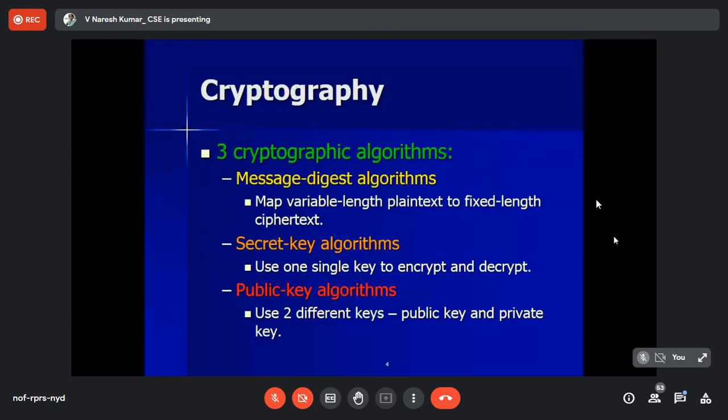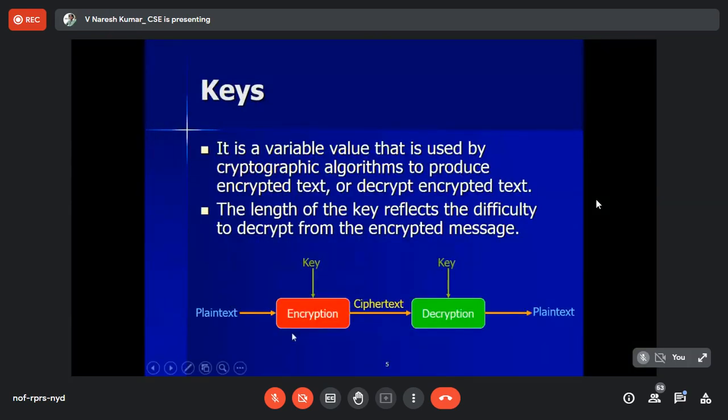Now here, basically, how are we going to apply confidentiality? Your plain text is given to the encryption by choosing an algorithm. For that algorithm, we give a key so that you get a ciphertext. Now, what does the receiver do? The receiver decrypts it using the same algorithm and the same key to obtain the plain text. This is the concept of confidentiality. How we convert plain text into ciphertext and back to plain text: this we call encryption, and this we call decryption.